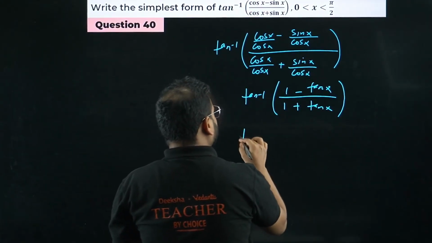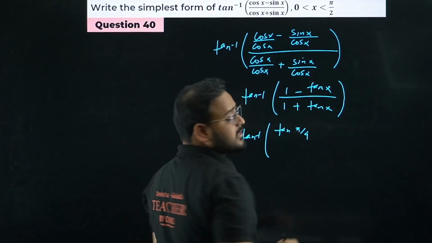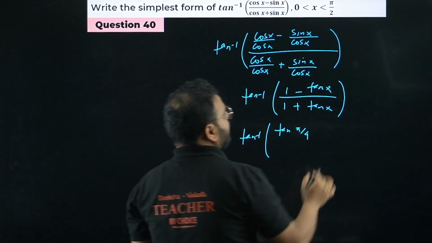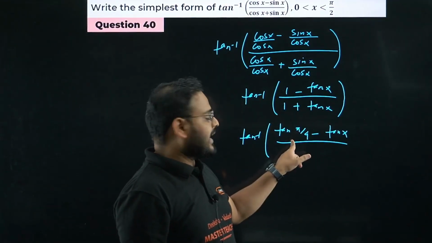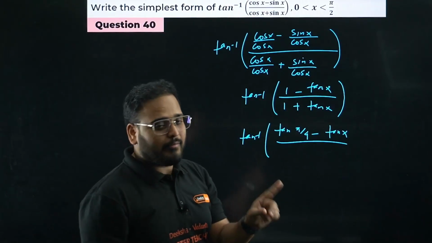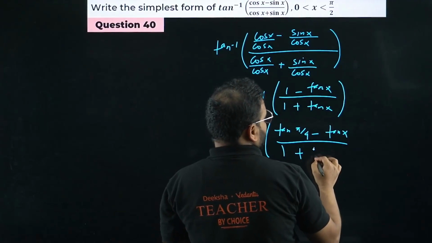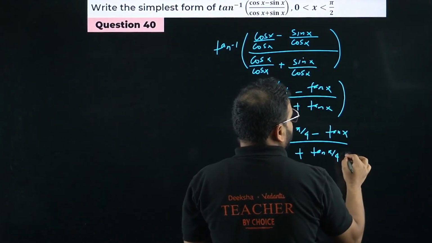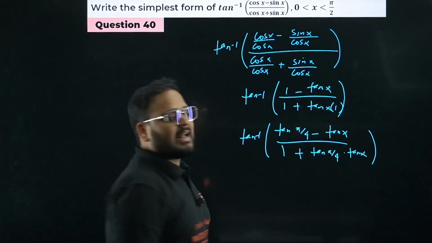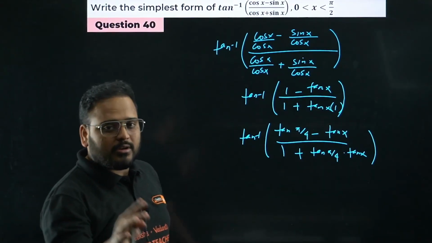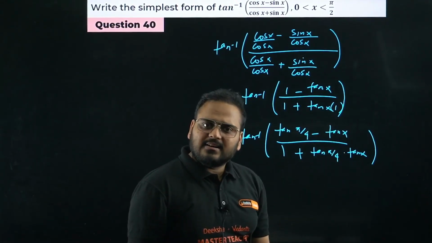How come, sir? There's a formula, right? Please check. Tan of pi by 4 is how much, bacha? 1. So I'm writing 1 as tan pi by 4 minus tan x. What if students make a mistake? They write this 1 as tan pi by 4, but only if you don't know the formula. If you know, you keep this 1 as it is and then you multiply here with 1. It will become tan pi by 4 into tan x. I can multiply now with 1 over here. Tan x into 1 is tan x only, no? So writing this 1 as tan pi by 4 and this tan x as it is. Is that clear? Okay, chaliye.